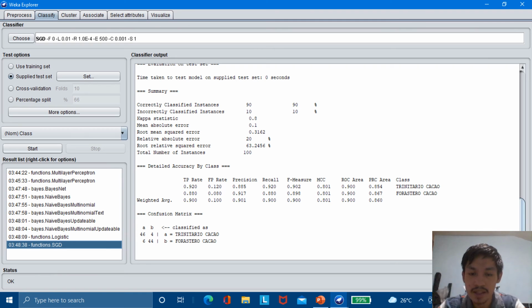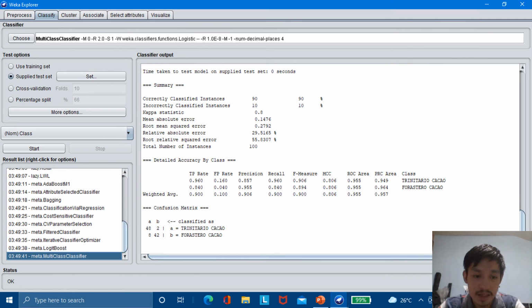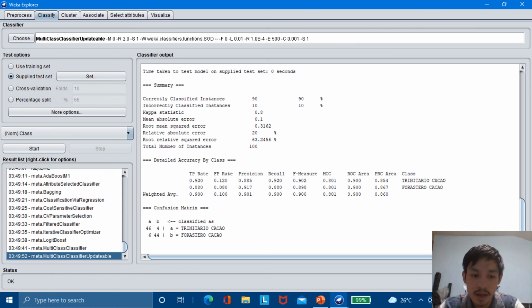Correctly classified instances are 90 at 90%, and incorrectly classified instances are 10 at 10%. Next is meta MultiClassClassifier. The correctly classified instances are 90 at 90%, and incorrectly classified instances are 10 at 10%. Next is MultiClassClassifierUpdateable. Correctly classified instances are 90 at 90%, and incorrectly classified instances are 10 at 10%.